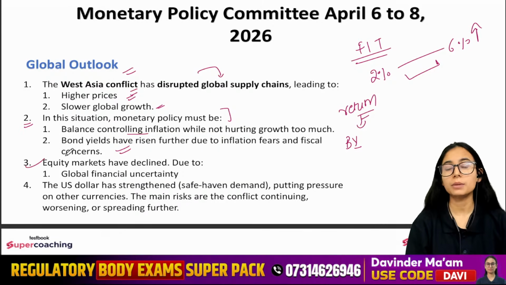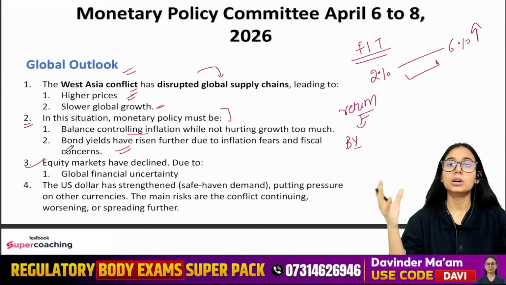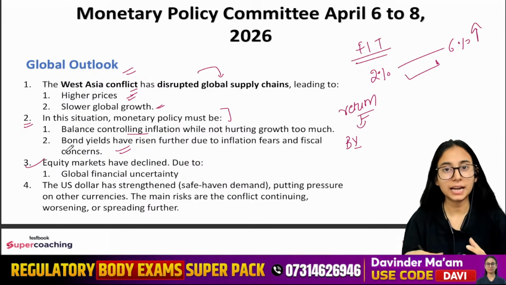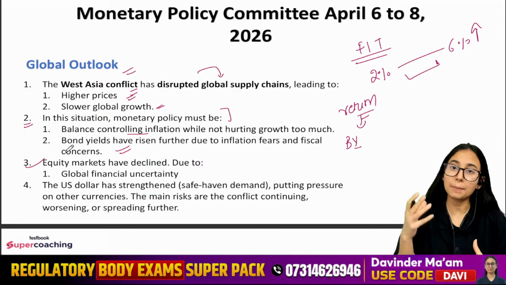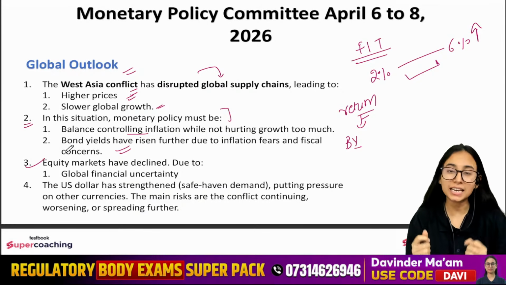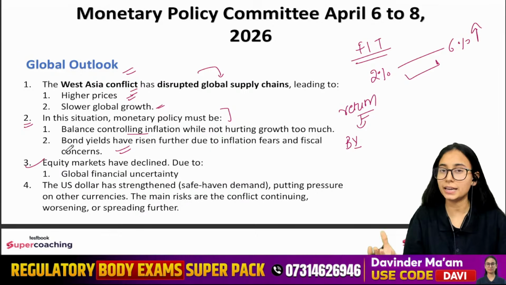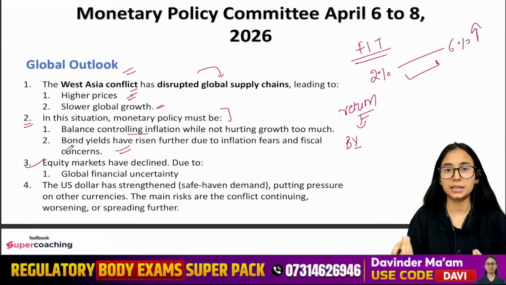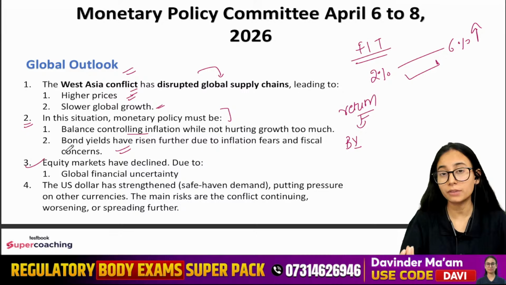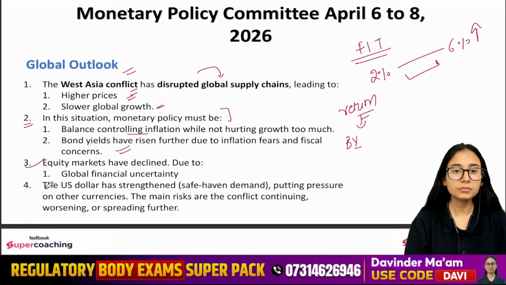Then comes your equity market. So the equity market is moderating. That means it is declining. पहले बहुत ज़्यादा pressure था over the equity, that there was a lot of investment that was coming at that point of time. अब उसे reduce कर दिया गया. That means people are taking out their money and keeping it with themselves, because again uncertainty है, global level पर uncertainty है, तो people are not positive about the fact that everything will run smoothly, right?